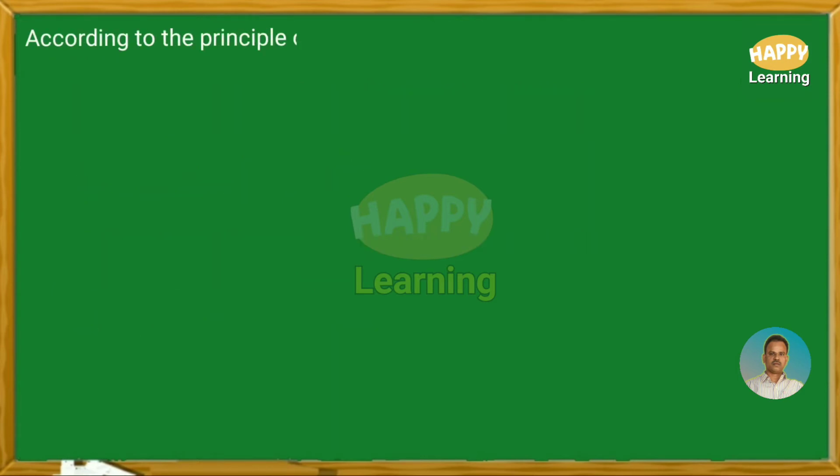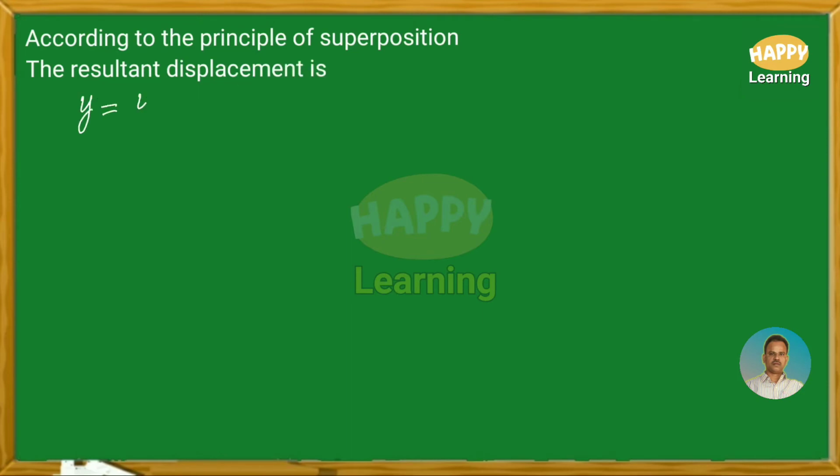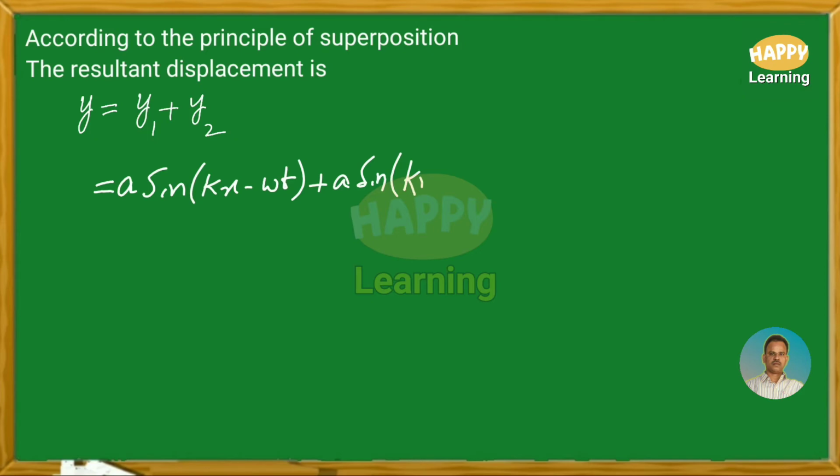According to the principle of superposition, the resultant displacement is y equal to y1 plus y2, that is equal to a sin(kx minus omega t) plus a sin(kx plus omega t).